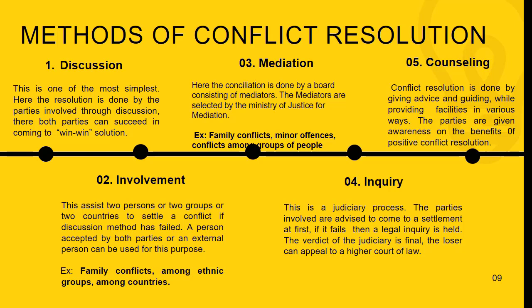Conflict resolution is done by giving advice and guiding while providing facilities in various ways. The parties are given awareness of the benefits of positive conflict. Let's take an example in the neighborhood. Maybe there's a park, and everybody wants to play in that park, but one community decides, no, only our children can play, and the other community decides, no, everybody should be playing.